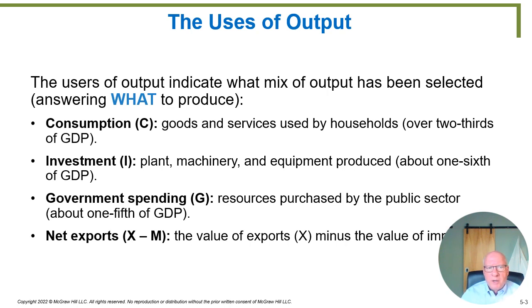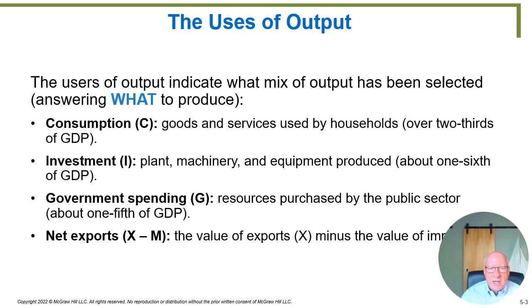So what determines what consumer goods there should be and how many goods should be consumer goods? Well, consumers determine that by what they spend their money on. Since every consumer has control of their own income in a capitalist society, we recognize that consumption is driven by consumer decisions.